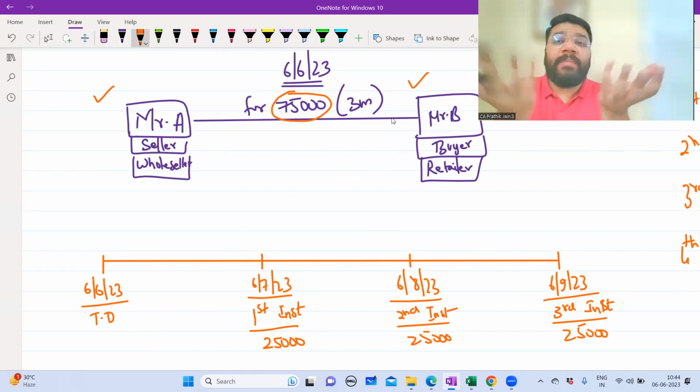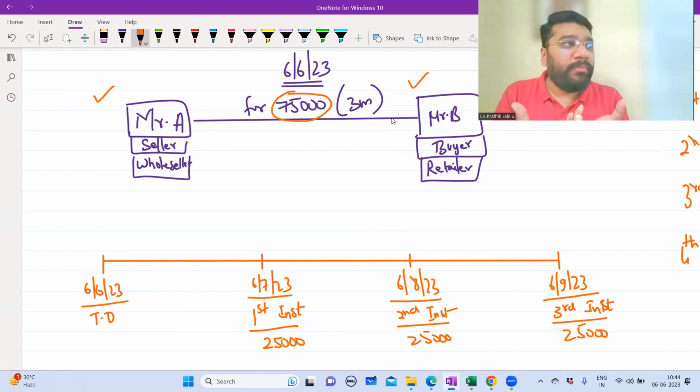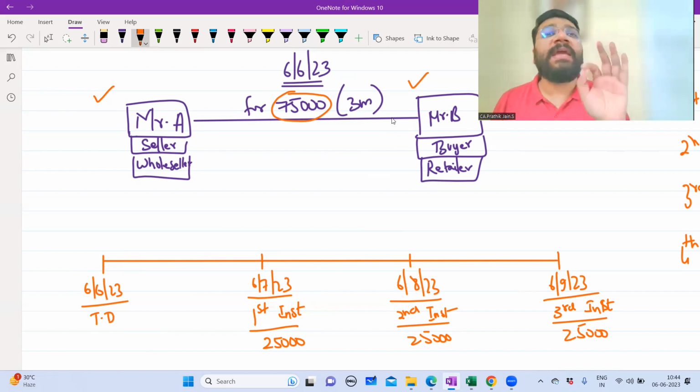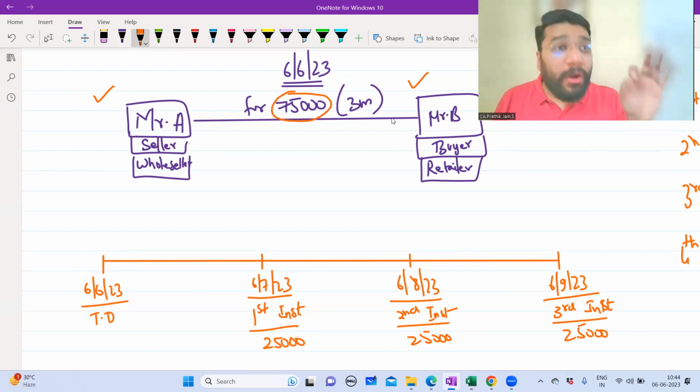So both of them are coming together and discussing their problem, and they're saying, let's do one thing. Let's agree on one particular date upon which the entire 75,000 is paid. We will pay the entire 75,000 rupees in one shot in such a way that there is neither gain of interest to A, nor gain of interest to B. Neither is there a loss of interest to A, nor a loss of interest to B.